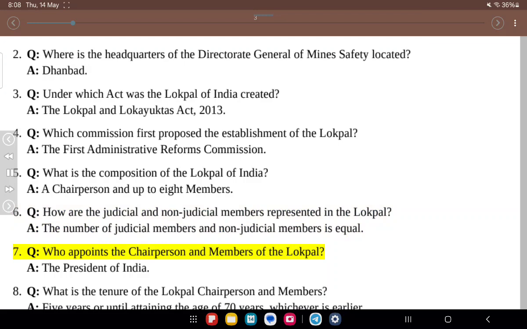7. Q. Who appoints the chairperson and members of the Lokpal? A. The President of India. 8. Q. What is the tenure of the Lokpal chairperson and members?